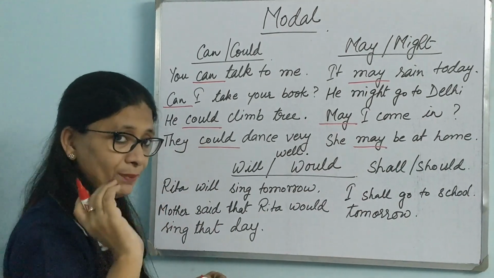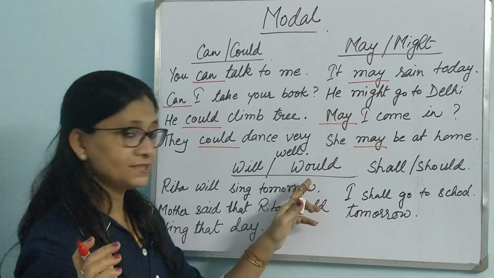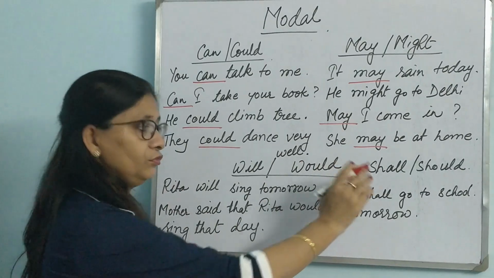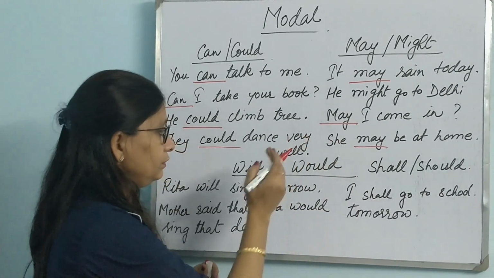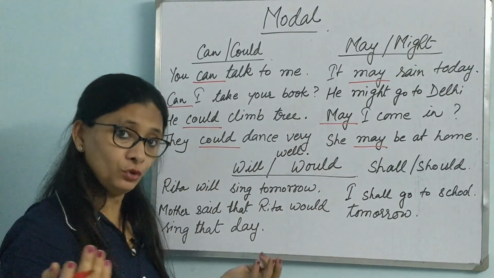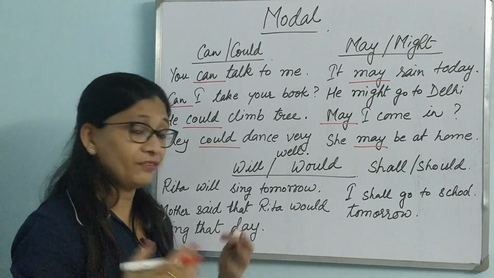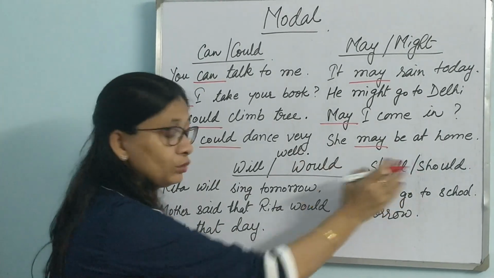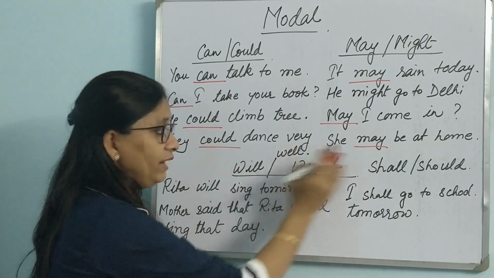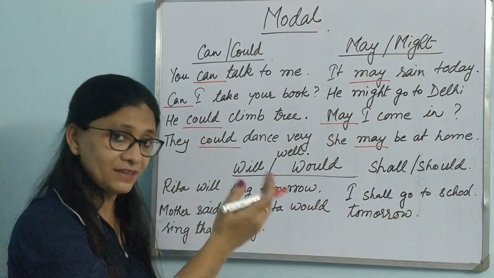Will, would, shall, should. Now, students, keep in mind that the past tense of will is would. That's okay. Shall, should. But the range of use of would and should is much more than will and shall. That we shall see separately also.